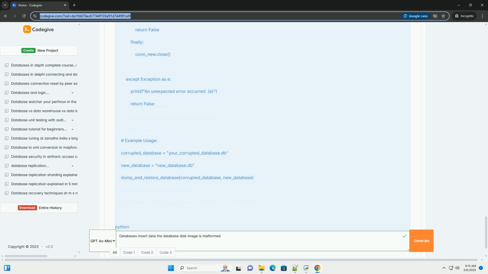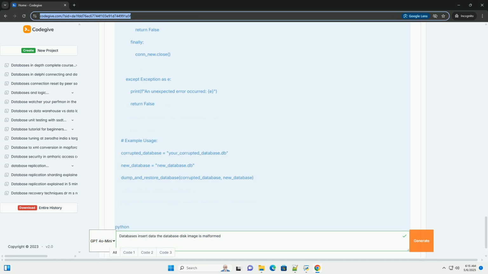4. Roll back to a backup. If you have a recent and reliable backup of the database, this is the simplest and most reliable recovery method. Simply restore the backup file to its original location. 5. Salvaging data manually.